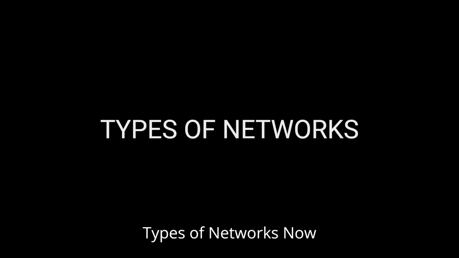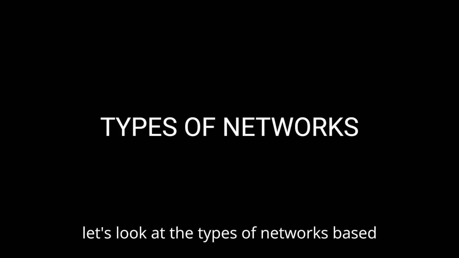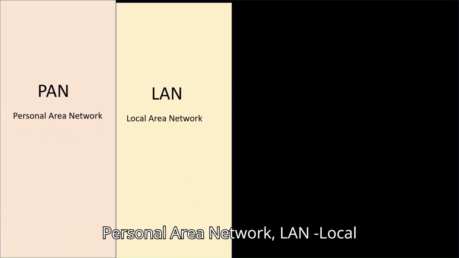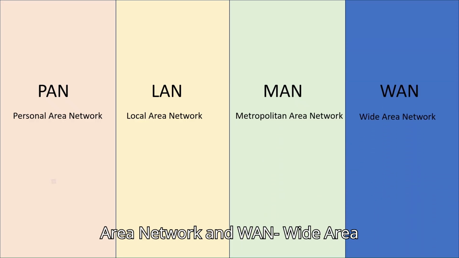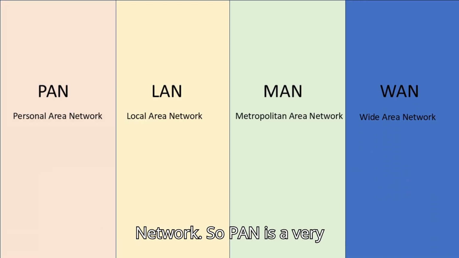Types of networks. Now, let's look at the types of networks based on their coverage area. PAN, Personal Area Network. LAN, Local Area Network. MAN, Metropolitan Area Network. And WAN, Wide Area Network.